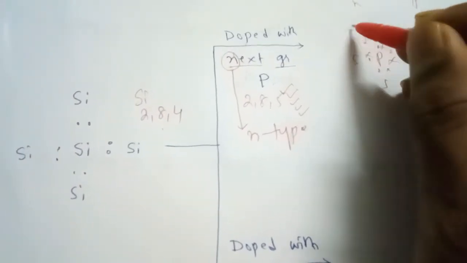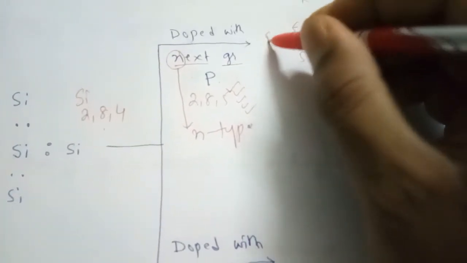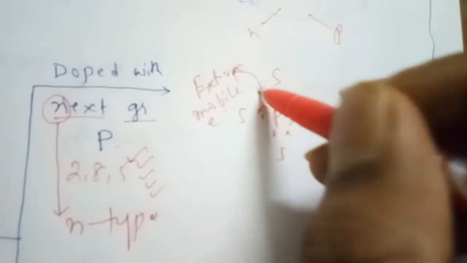This electron is called the extra mobile electron. Due to the mobility of this electron, conductivity increases. The charge of an electron is negative, that is why it is called N type.